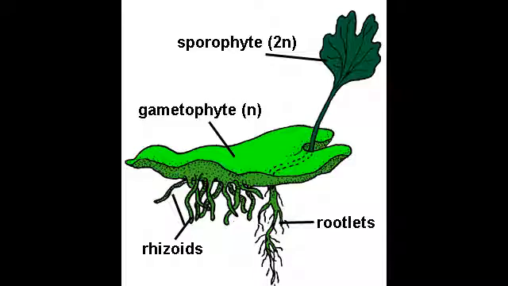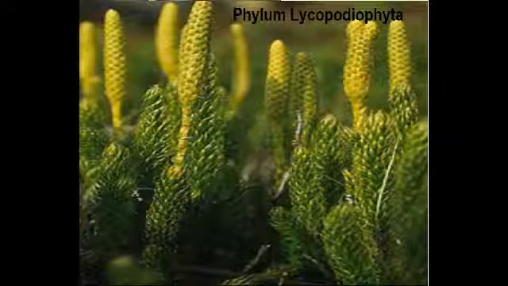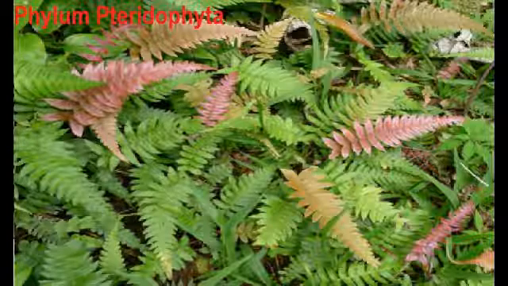The sporophyte is the dominant stage. The gametophyte is very similar to the one in the phylum Haplophyta, but the difference is that seedless vascular plants don't have oil bodies. These plants are involved in the transportation of fluids. There are two phyla, Lycopodiophyta and Pteridophyta.